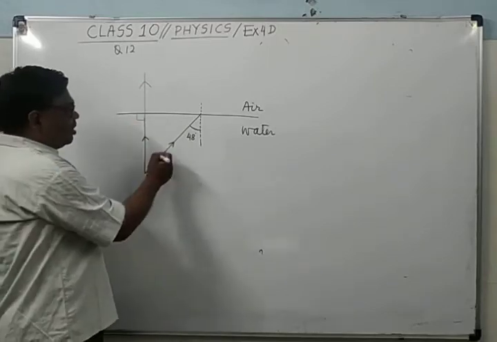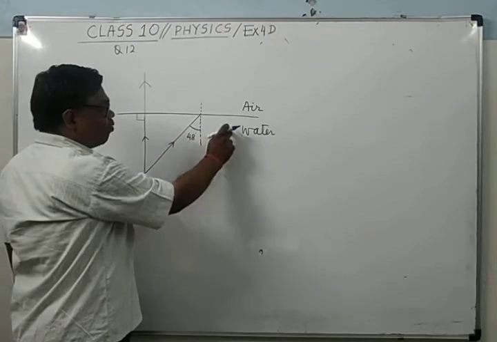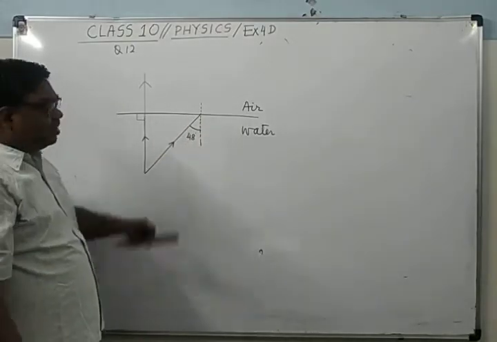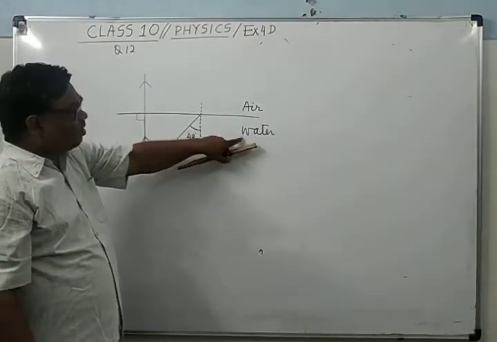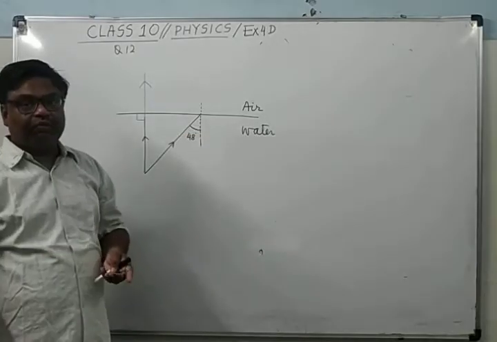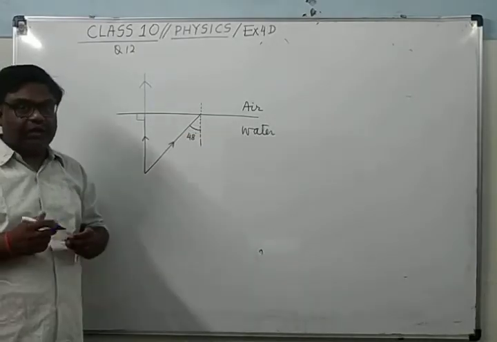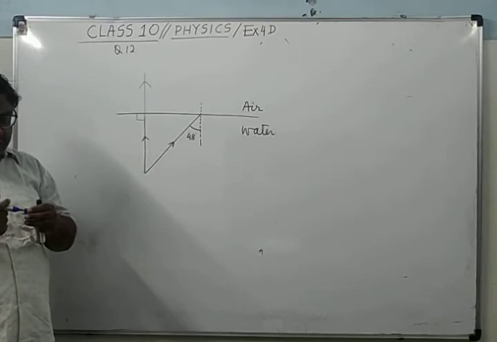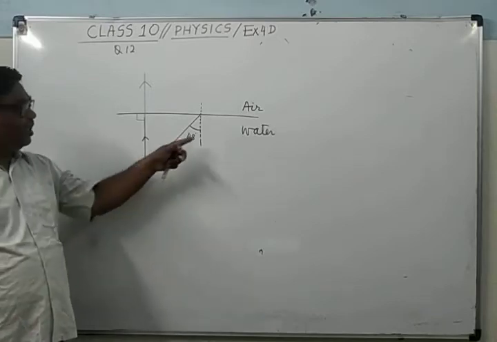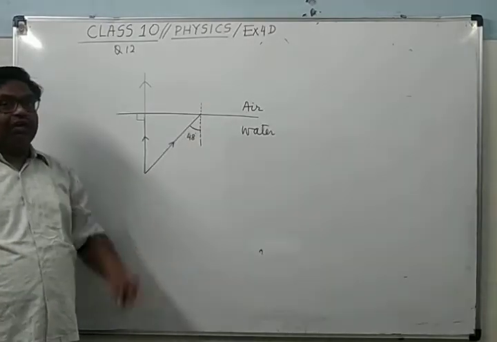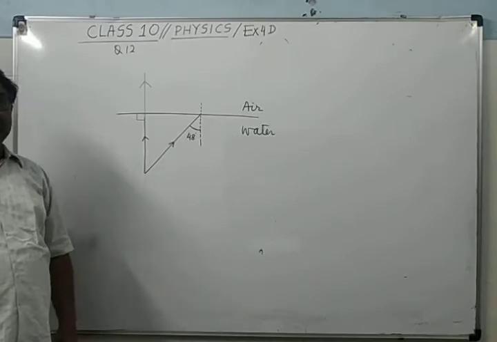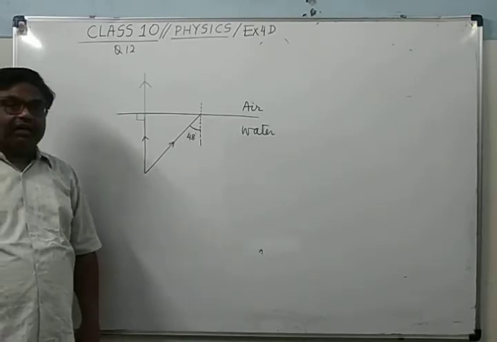Now here this ray falls on the water-air interface. Why will we call it the water-air interface? Why are we not calling it the air-water interface? Because the ray is going from where to where? Water to air. That's why it will be called the water-air interface.